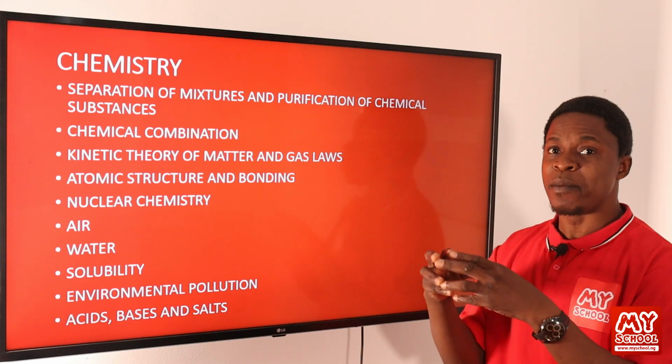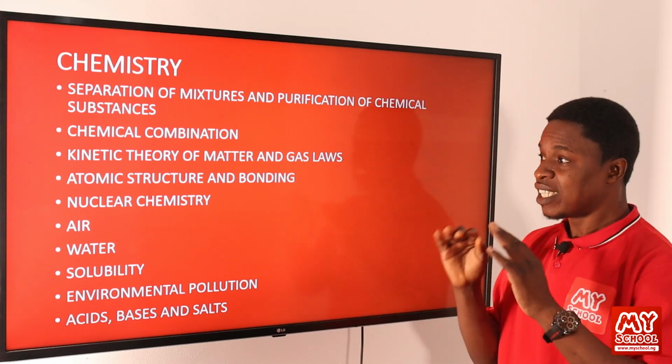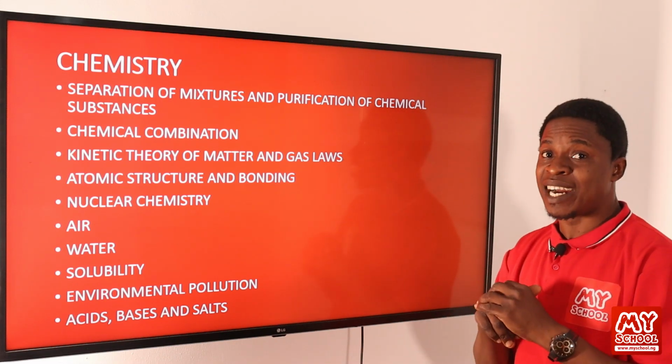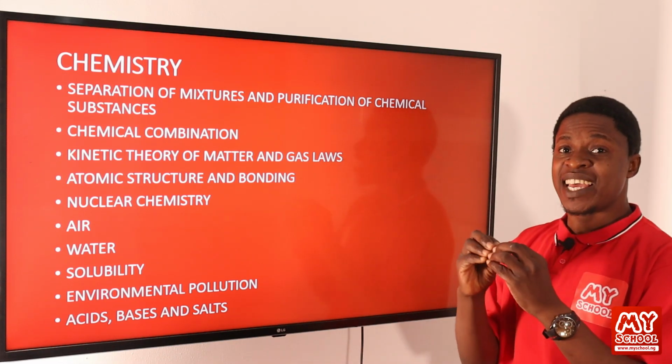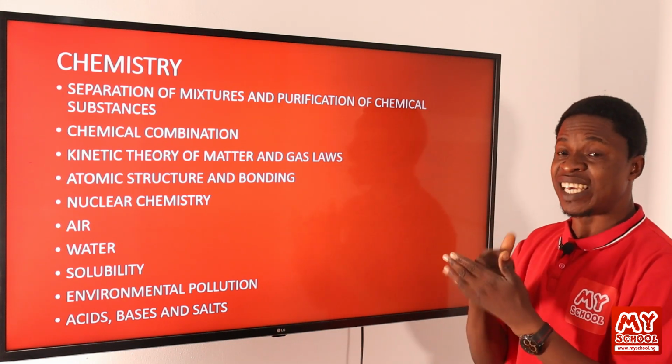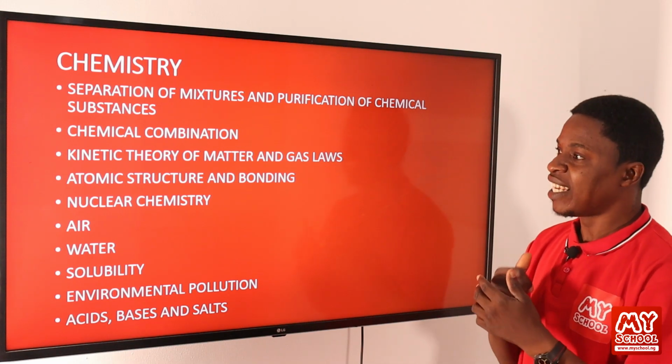What are the components that make up each element? That is what we'll be looking at. Then we'll look at how we can represent them in diagrammatic representation of the way the different particles are positioned in the atom of an element.